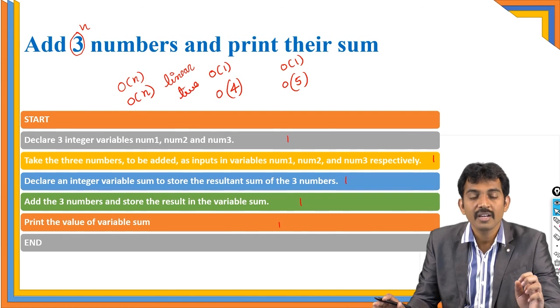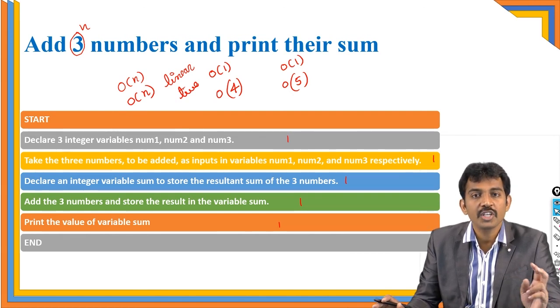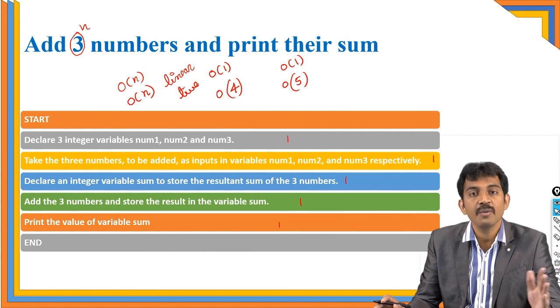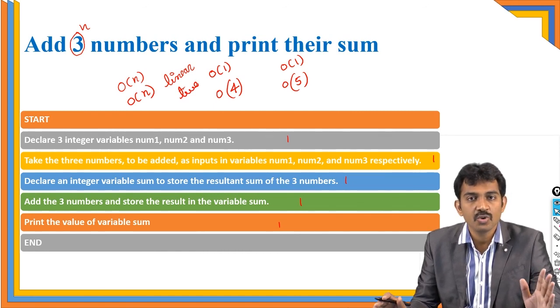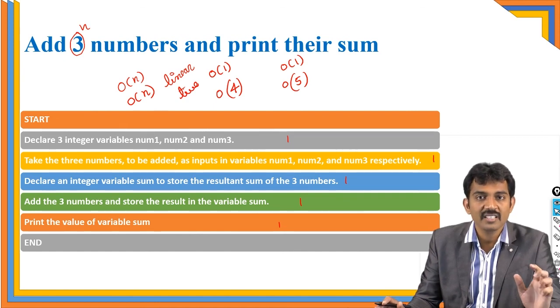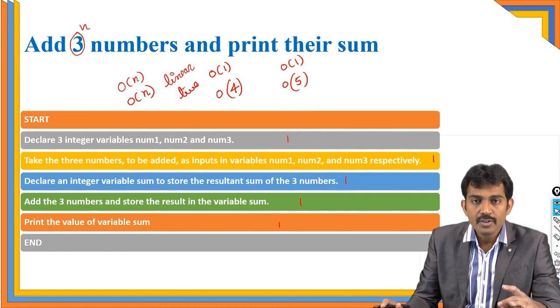You just remember, if you want to measure an algorithm, you require two things: time and space. Time is how many units of time it is going to take to execute, how many number of times. And space is how many variables you used. If you are clear on these two things, then it's enough to measure the algorithm.